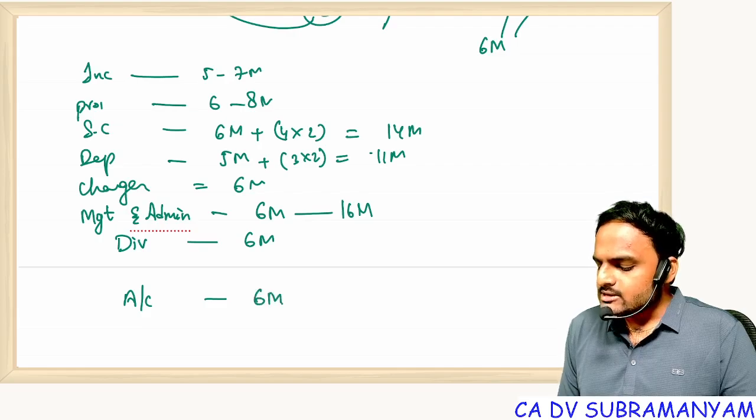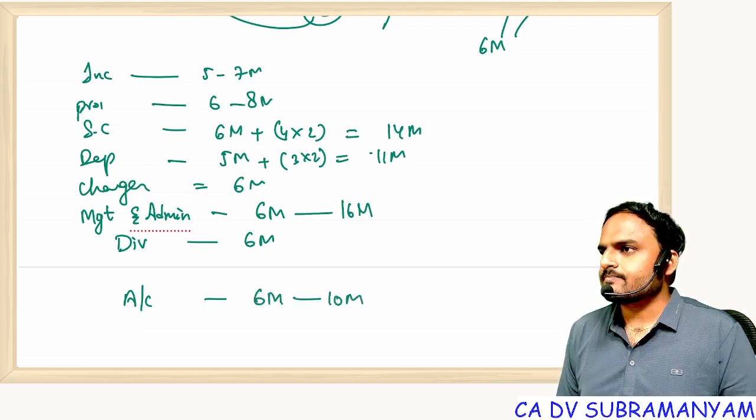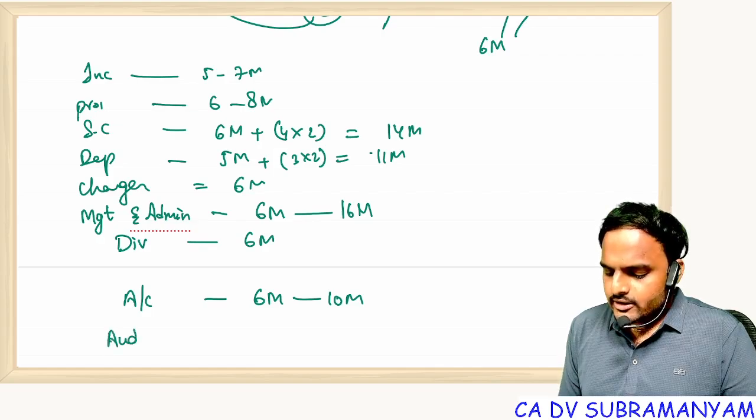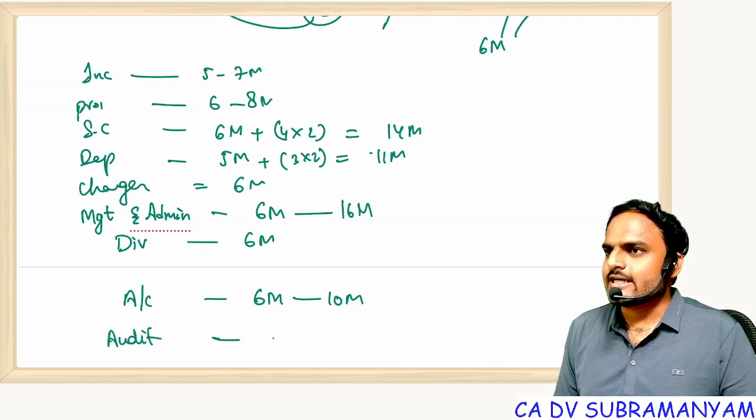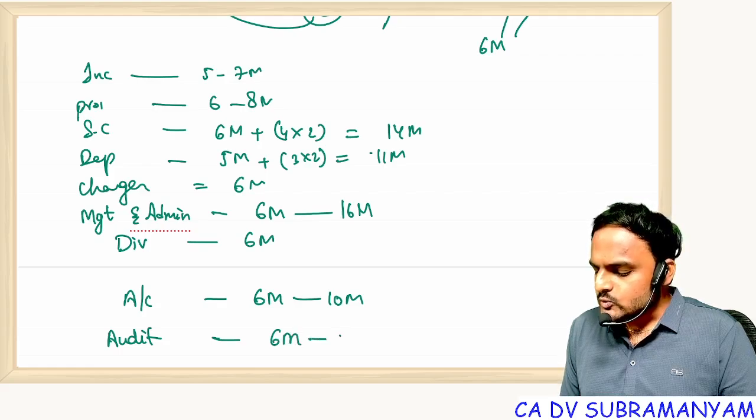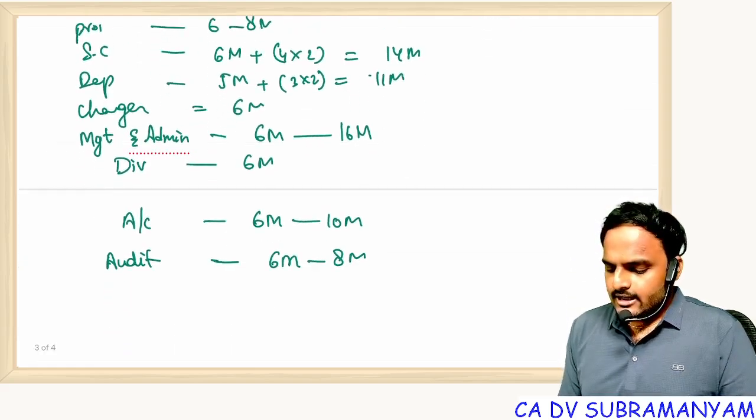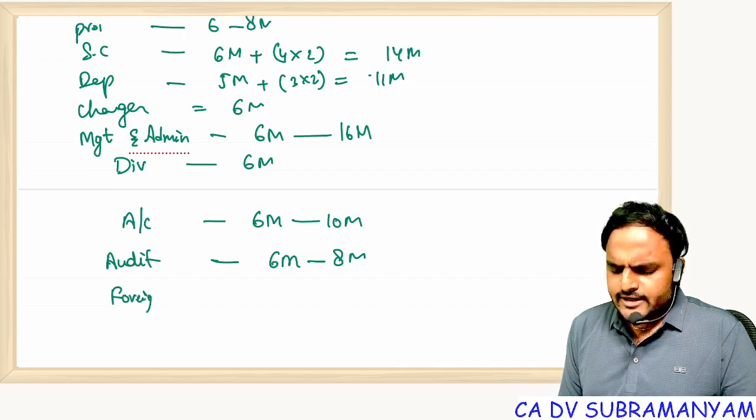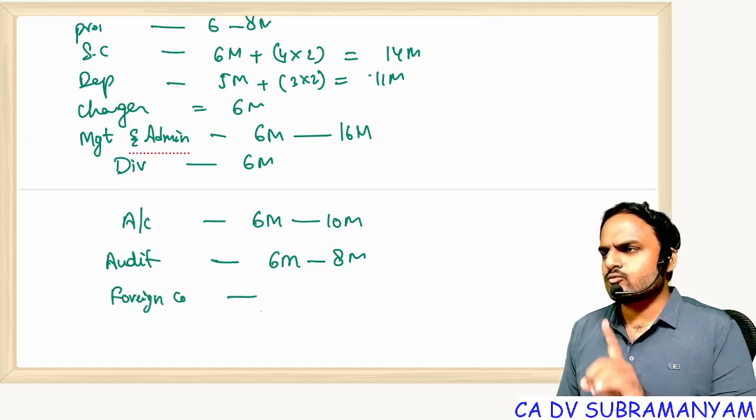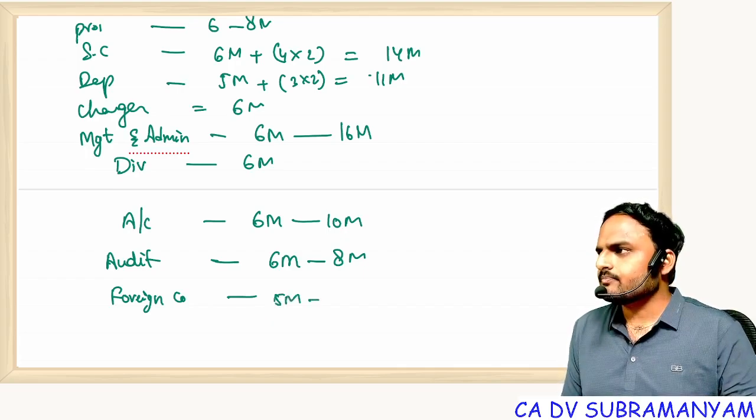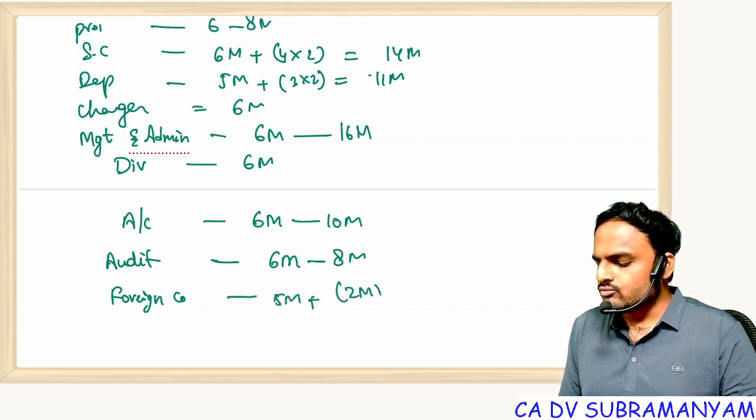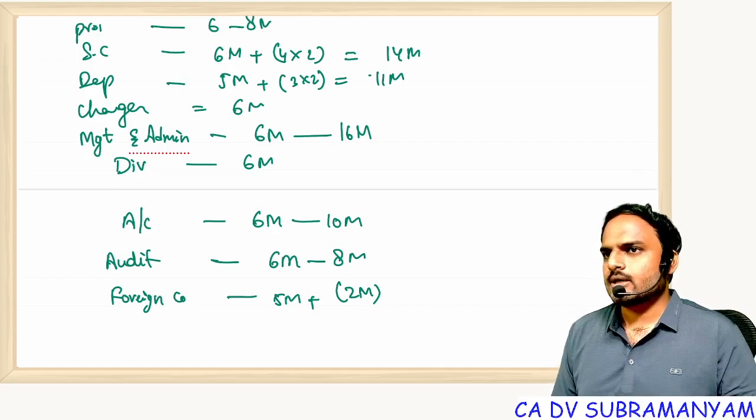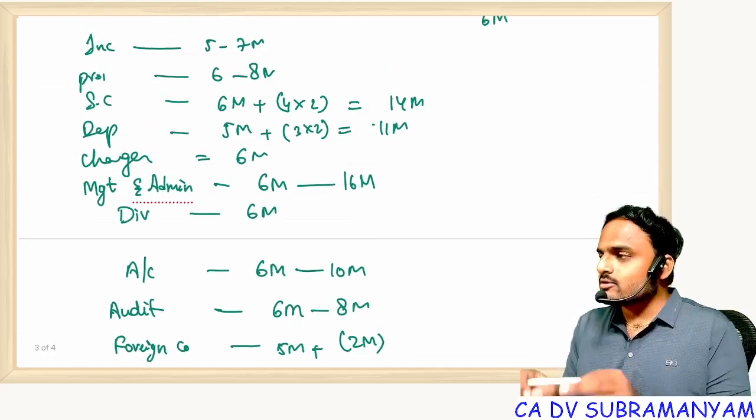Minimum weightage 6 marks, maximum weightage 10 marks. 10th chapter, audit and auditors. Here also the expected weightage is 6 to 8 marks. That's it. And foreign company, definitely one question will come from foreign company. One question compulsory, 5 marks. Sometimes a 2 marks MCQ will also come. Understood? So this is the weightage of these chapters.